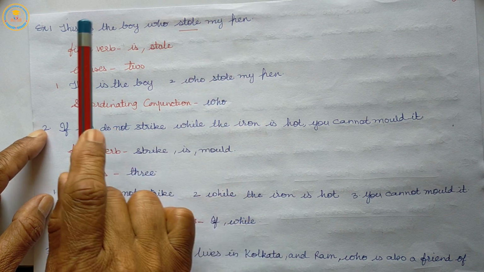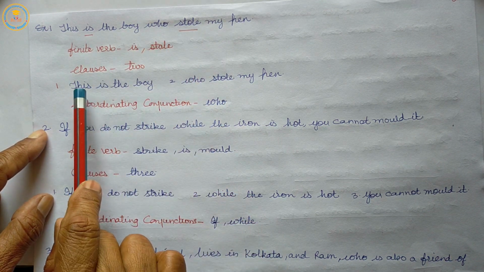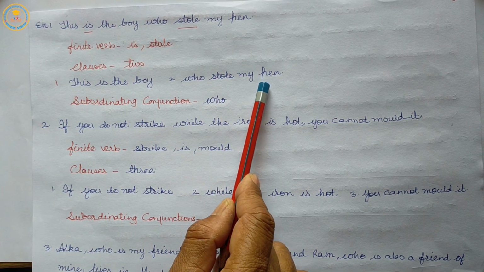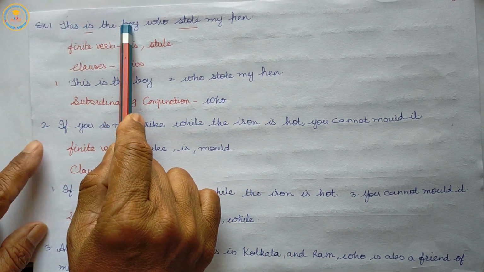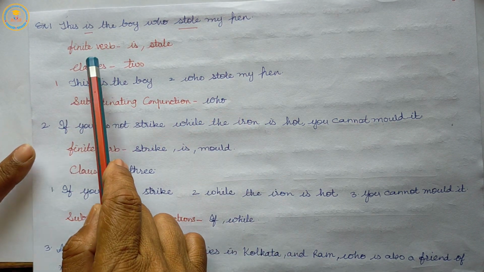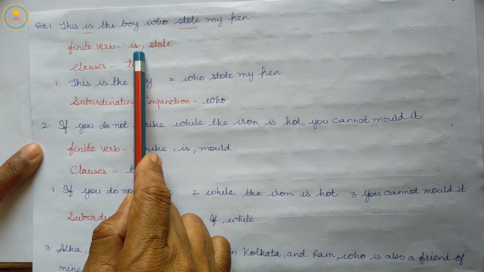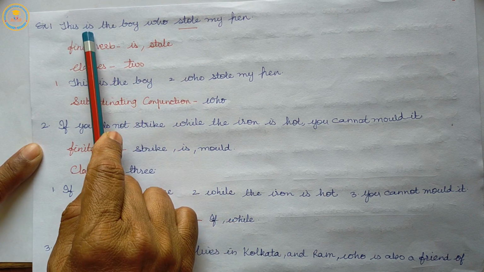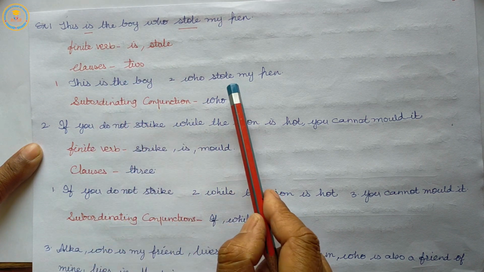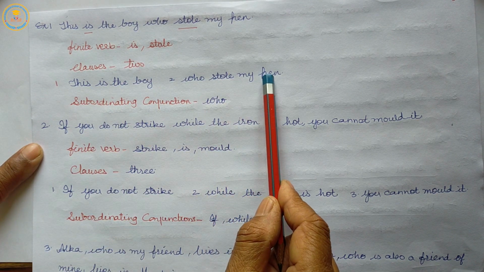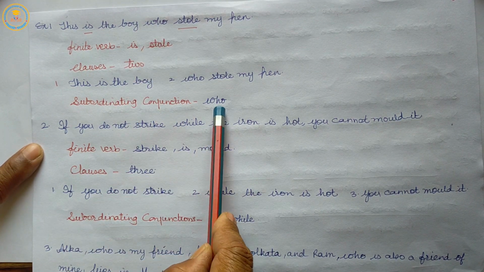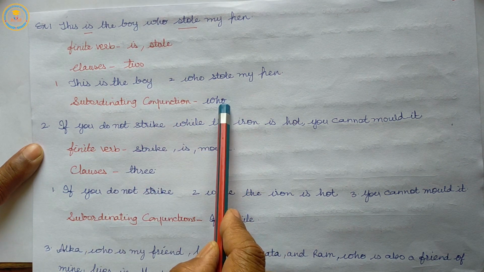Clauses: 2. This is the boy who stole my pen. Two clauses are there: this is the boy, and who stole my pen. The finite verb is stole. Subordinating conjunction is who.